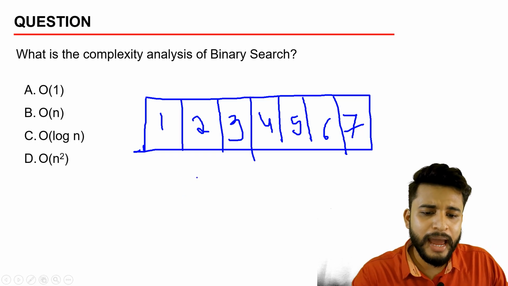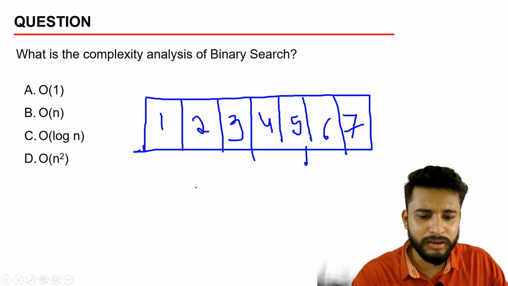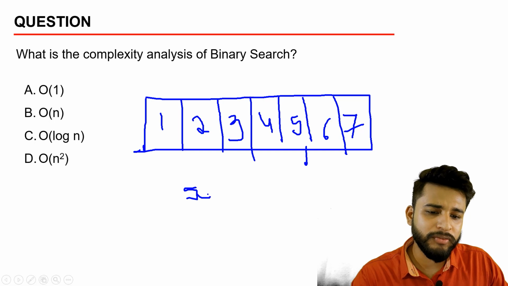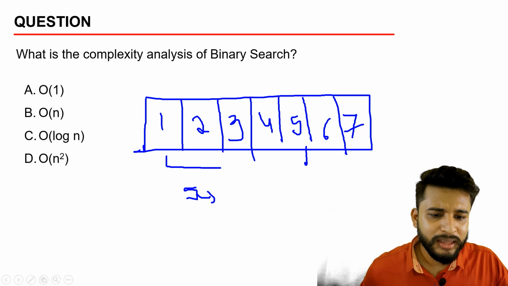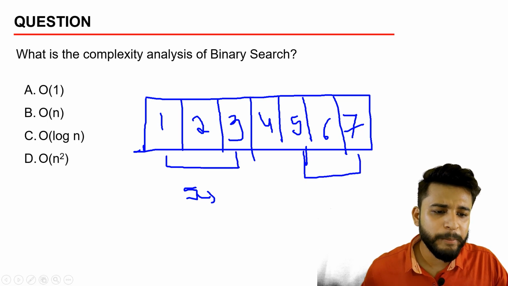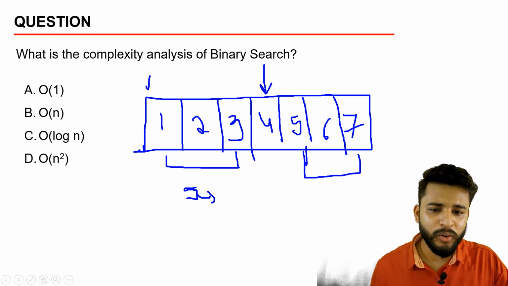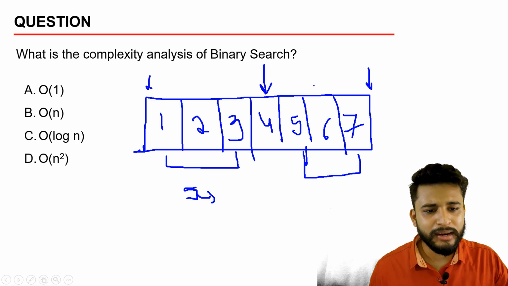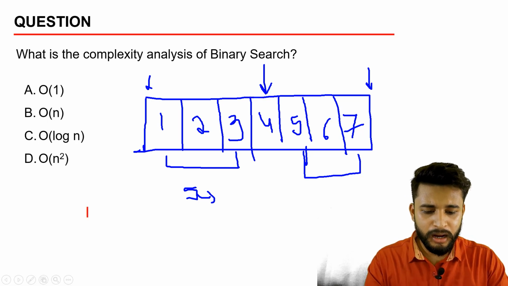In this array the major thing is that we need to search. The element will be given in binary search. If I want to search 5, the search element is 5. When I want to search 5, then firstly the array will be broken down into two parts and one mid will be calculated. One is the leftmost, the lowermost, and one is the uppermost, and the basic formula is start plus last by 2.